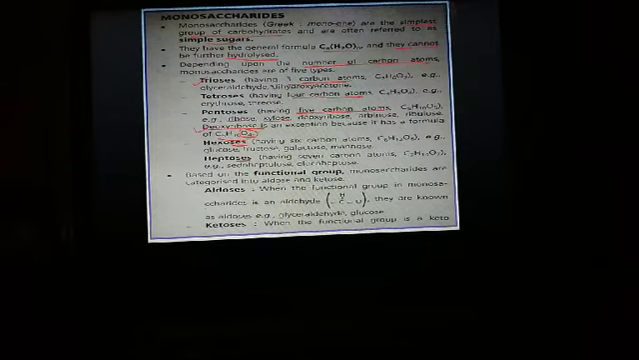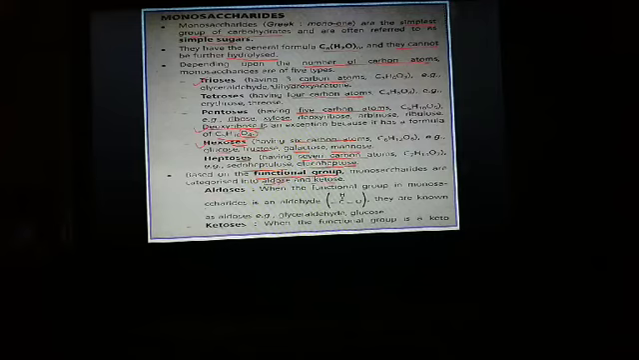Another type is hexoses, which have 6 carbon atoms, and examples are glucose, fructose, galactose, and mannose. Heptoses contain 7 carbon atoms, for example pseudoheptulose and glucoheptulose. Again, on the basis of functional groups found in monosaccharides, they are divided into 2 types. They are aldoses and ketoses.